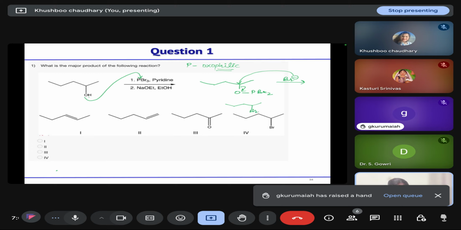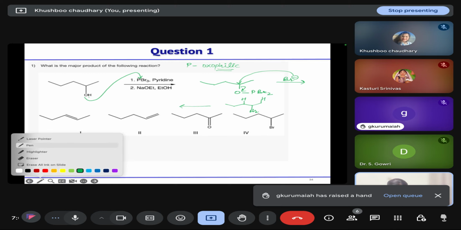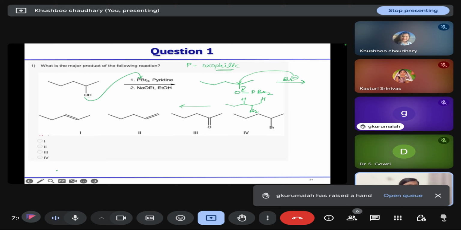So in the first case, we will get this compound. Then in the second case, sodium ethoxide, what will it do? Sodium ethoxide is a base. So what will a base do? Elimination. Elimination can take place from either side, and it leads to the formation of two alkenes.